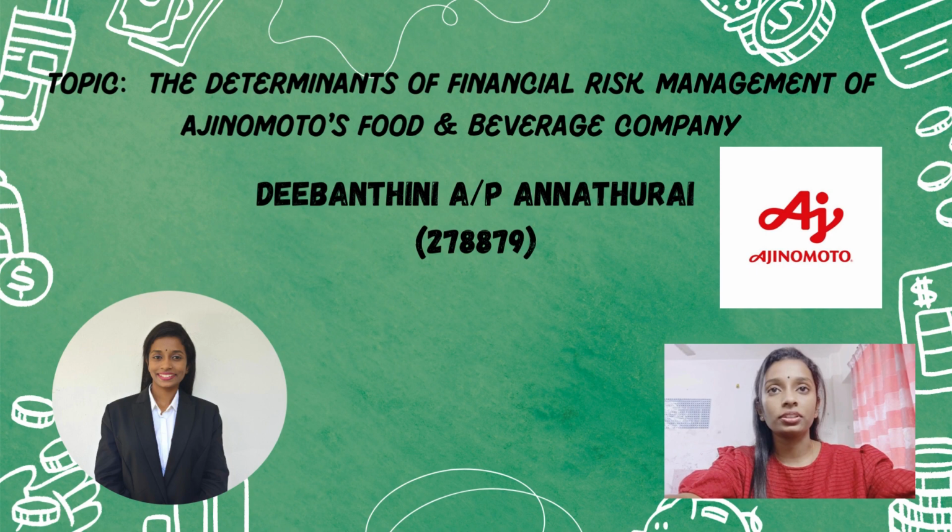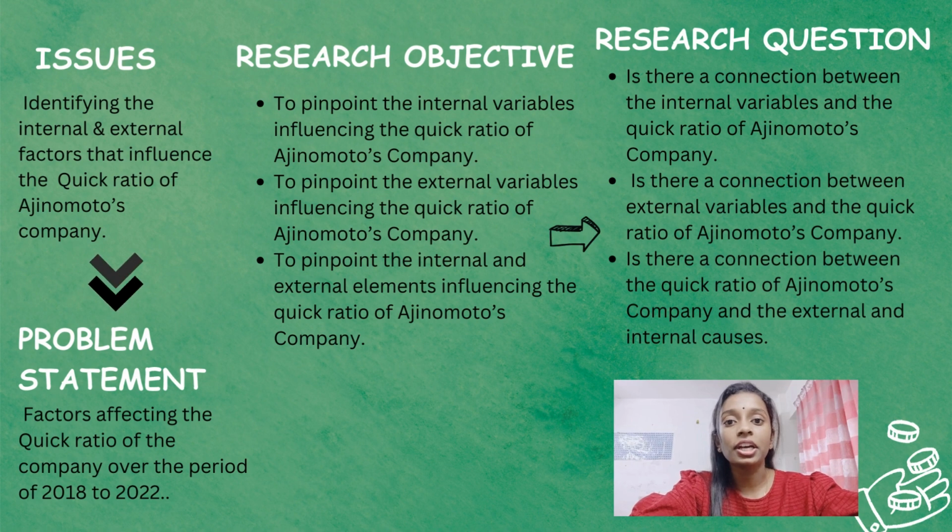Now I am going to present about the determination of financial risk management of Ajinomoto's food and beverage company in Malaysia. In this research, I found the issues of identifying the internal and external factors that influence the quick ratio of Ajinomoto's company. Next is the problem statement: the factors that affect the quick ratio of the company over the period of 2018 until 2022.